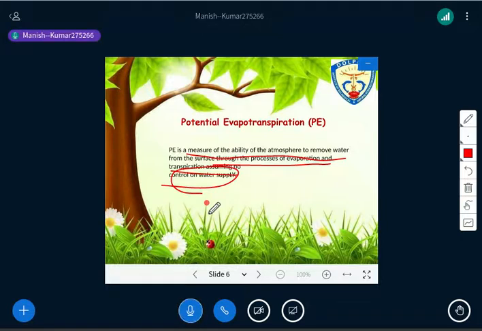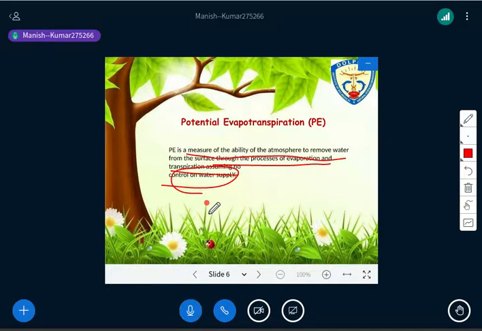and from any kind of vegetation. Generally, if you talk about the vegetation, it is short height vegetation, which completely covers the ground with abundant water supply at any given climatic condition, right? So that is potential evapotranspiration. Let me again repeat what I have told you.